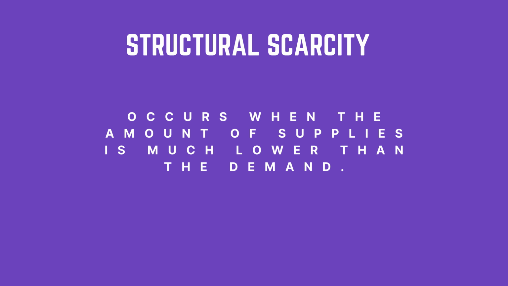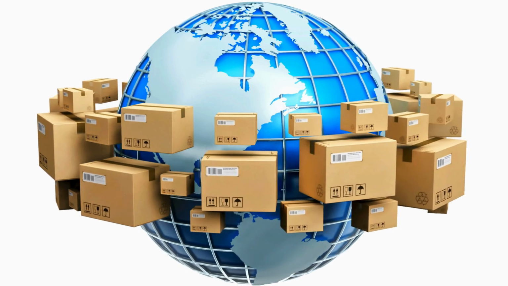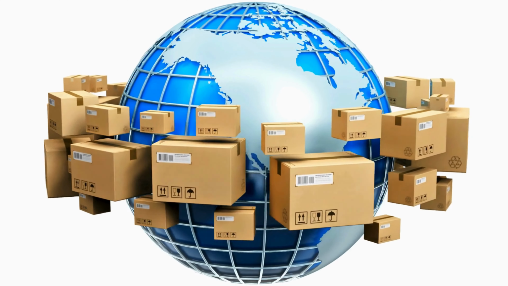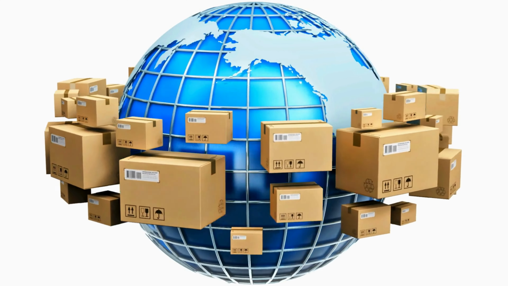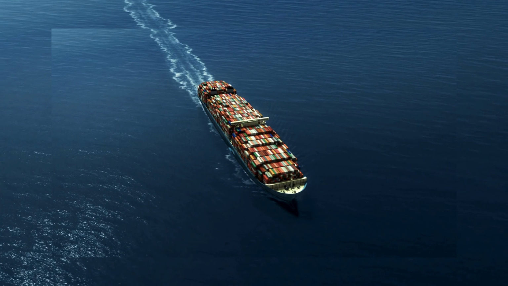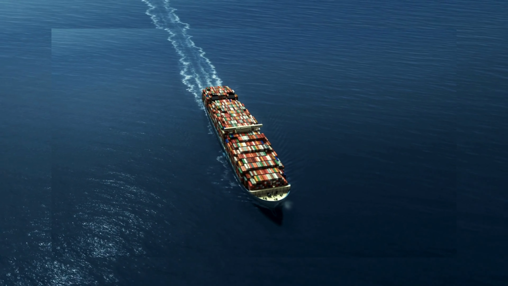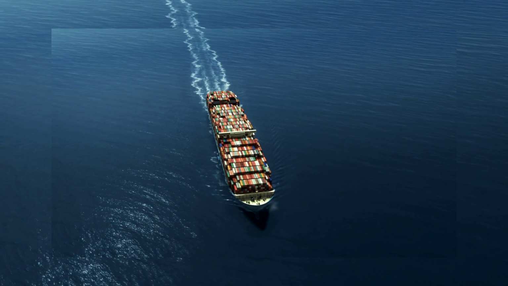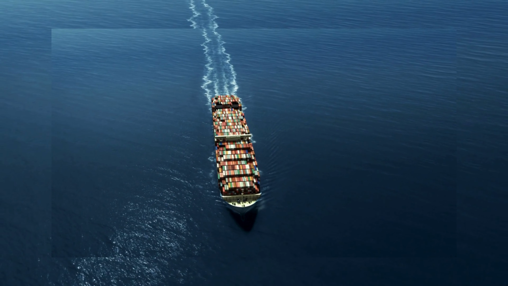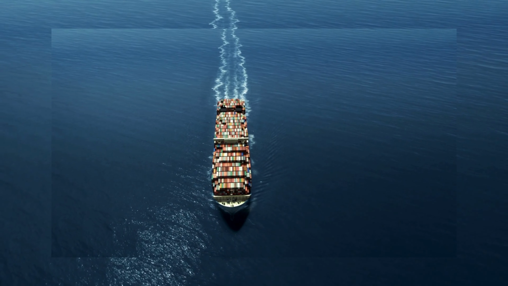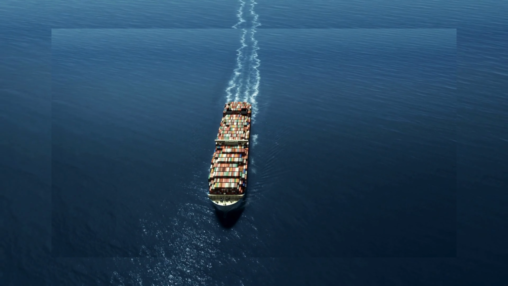Structural scarcity occurs when a large part of the population cannot access products and services. During the 2020 lockdowns, the world experienced a terrible disruption of supply chains. This has affected the prices of many essential products like medicine, electronics, and food. There is enough supply, but restrictions on travel and trade made access to these products difficult.